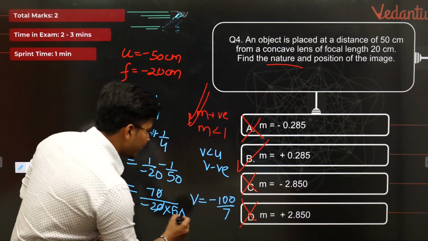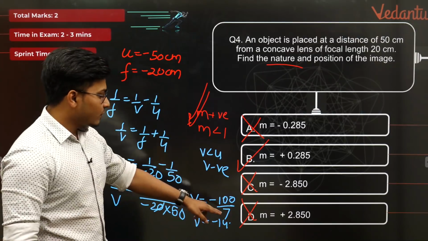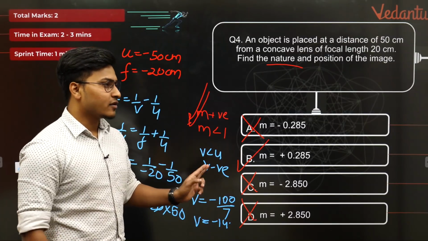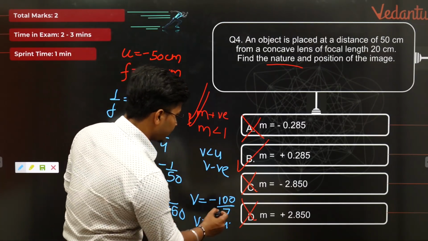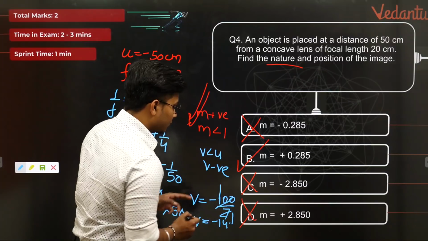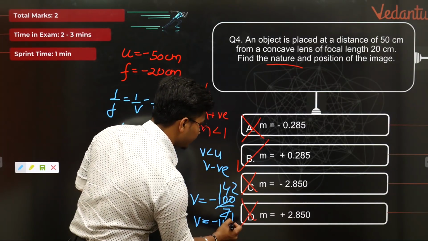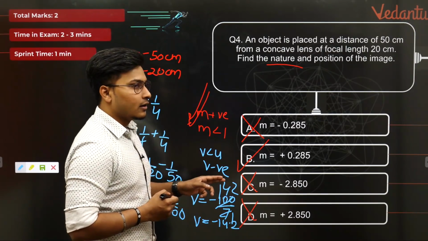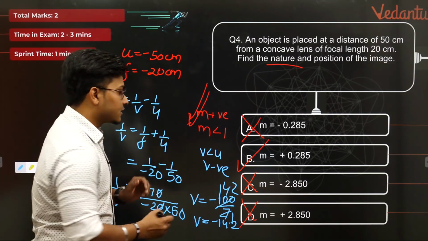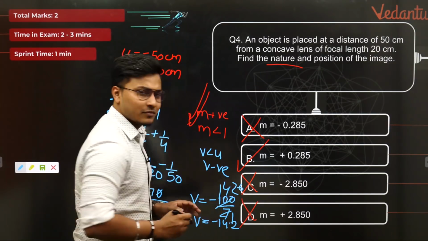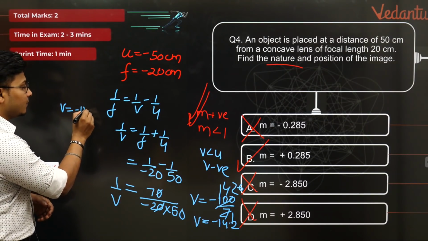I'm pretty sure after dividing it, I will be definitely getting somewhere about minus 14 point, isn't it? 7 ones are 7, 3 left, 7 fours are 28, 2 left, 0.2, so 14.2, and okay, so it was a 14 and 6 left, yeah, 14.26 or something, isn't it? So we'll be getting a value of v is equal to minus 14.2.